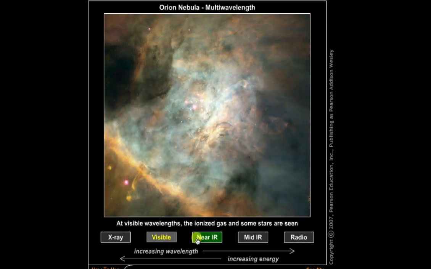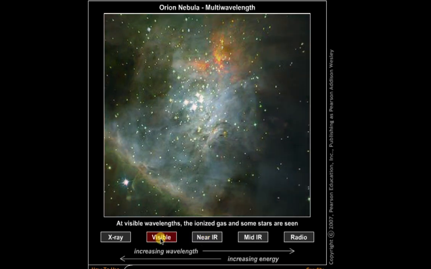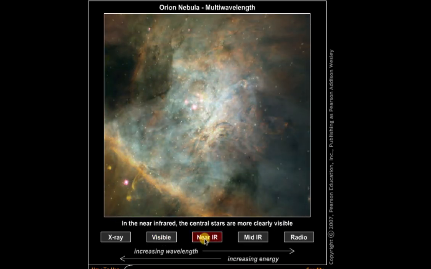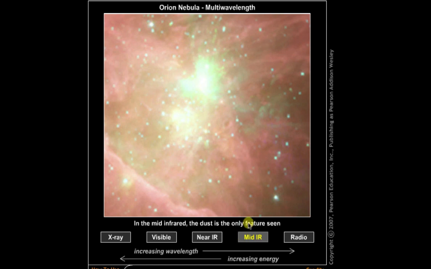Let's go back and forth. You can kind of see through the cloud too, and you can see stuff that you didn't see before. And now if we look at the mid-infrared, so this is even more infrared, you can see things a little bit brighter now. So these are your brown dwarfs. These are things that are giving off a lot of infrared light because they're at a temperature that is low enough that it's not giving off a lot of visible light, but it is giving off a lot of infrared light.